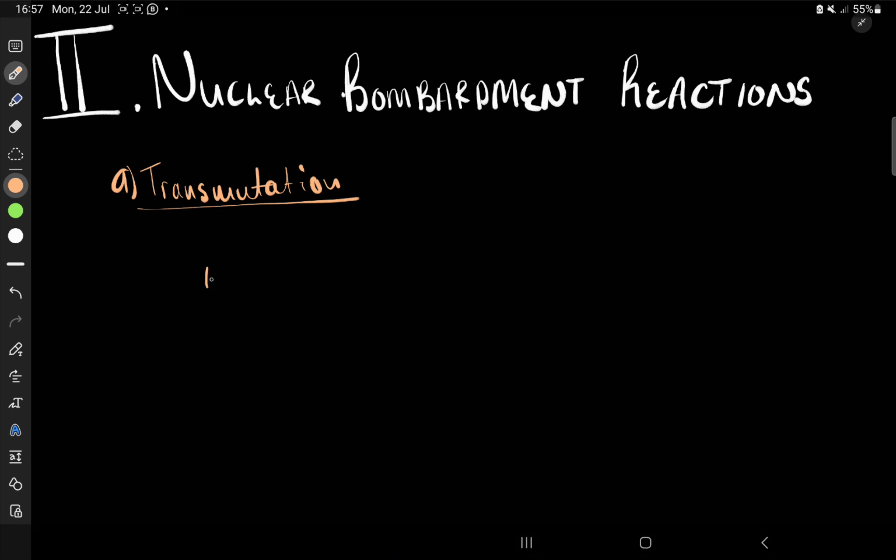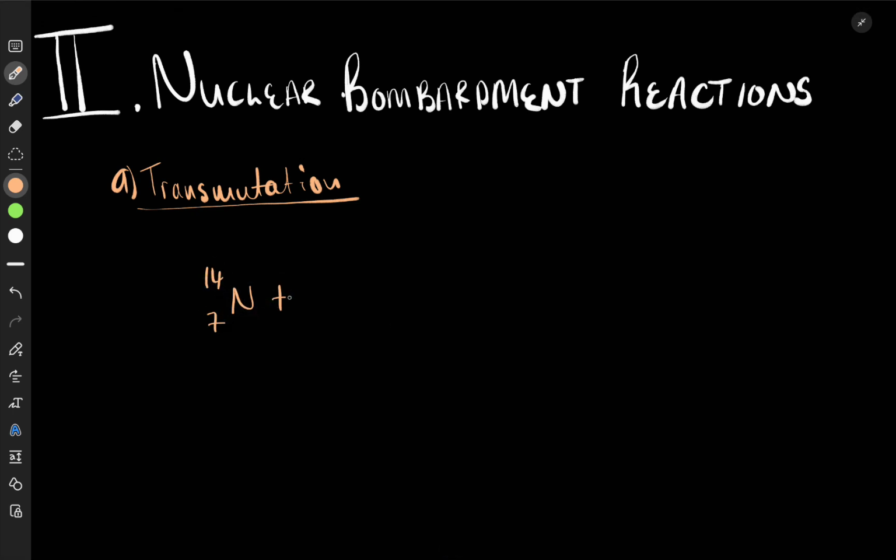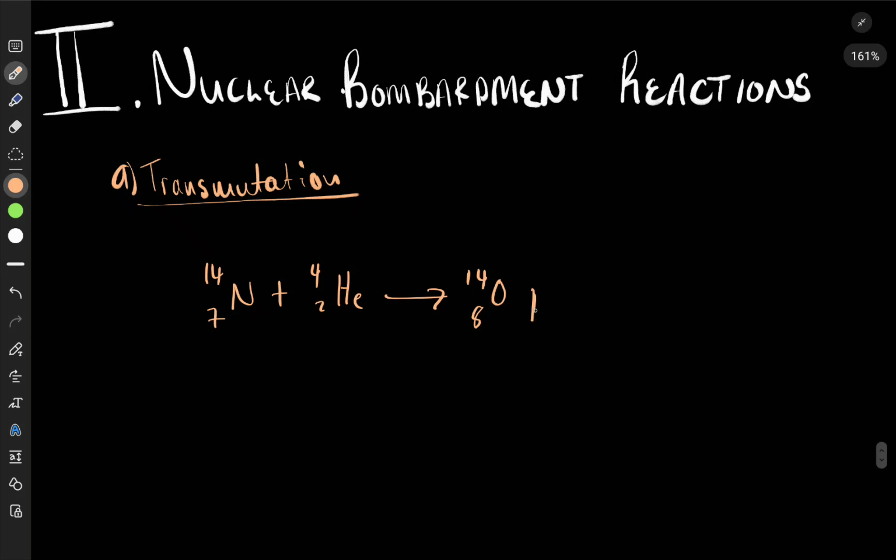And when we write it, we say we have this nitrogen-14, atomic number 7, and it met the alpha particle, helium-4, atomic number 2. And what it did is it became a type of oxygen. How do we know? Because the atomic number became 8. And then in the process it shot out, sorry, this is actually 4,2, and here would make it 17. Then here we would put a proton, 1,1 H. A proton was shot out. And this is how it helped us discover the proton. It was shot out and we were able to discover it.